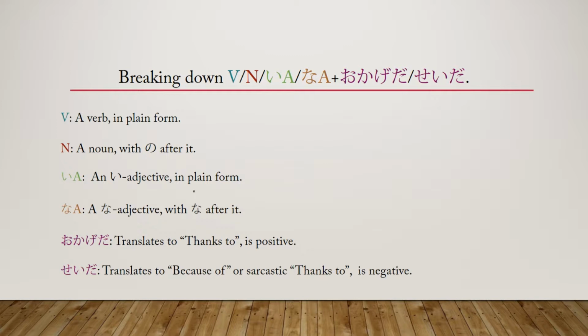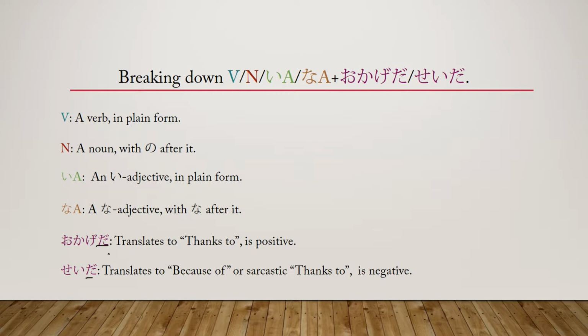Okay, now if we want to go to the opposite of that, then we have seida. This translates to because of, or it can even be thanks to, but in a sarcastic way, and it's negative. This is saying that thanks to or because of the person, something didn't happen or a negative outcome happened. One final thing I want to note is that you see this is da here and da here. If you want to use this in the middle of a sentence, this da usually changes to de. If you want to use it at the end of the sentence, then it says this da or desu or whatever you want to use to end it with.